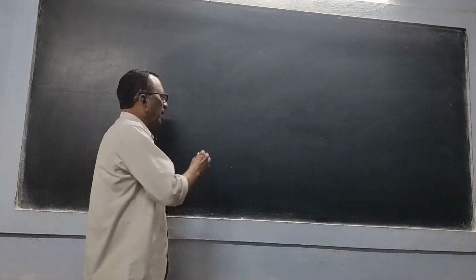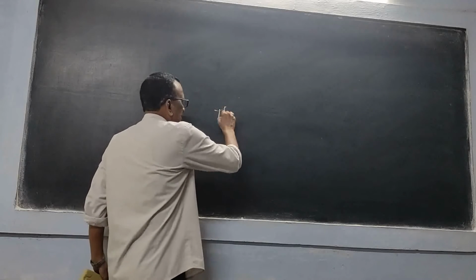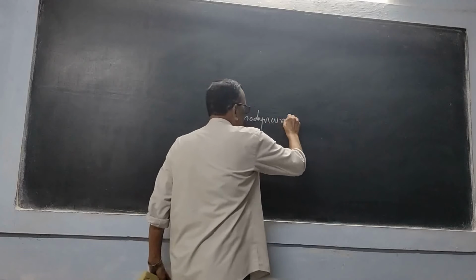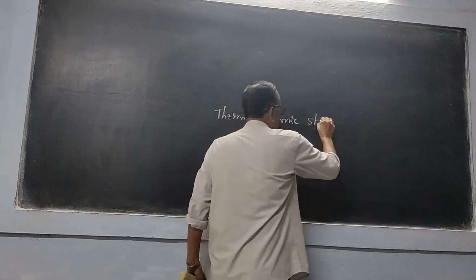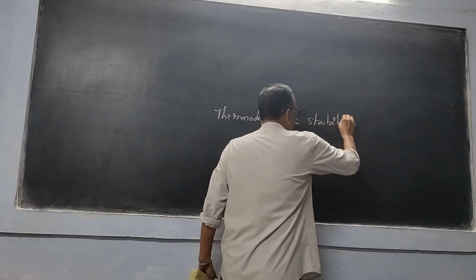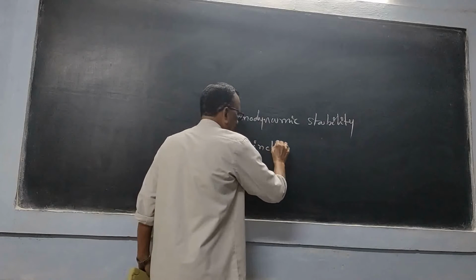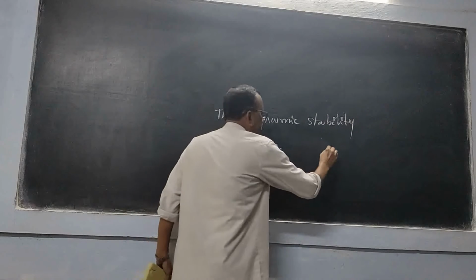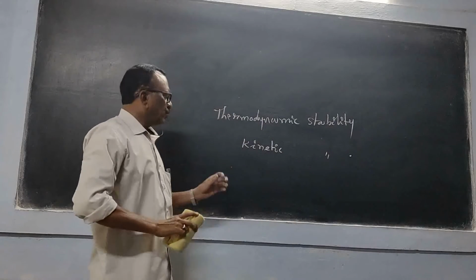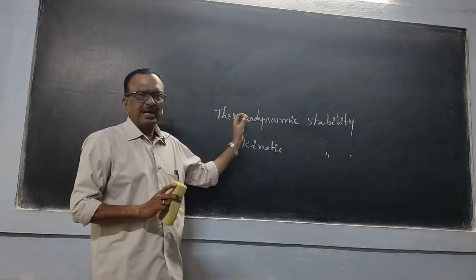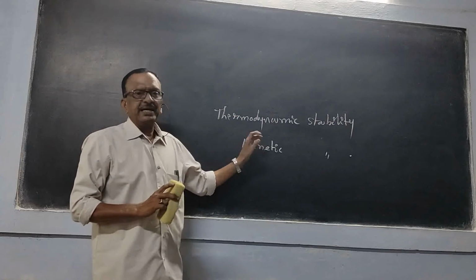In coordination complexes, we have two important constants, that is thermodynamic stability and another one is kinetic stability. So in coordination complexes we have two varieties of stabilities. One is a thermodynamic stability and another one is a kinetic stability.